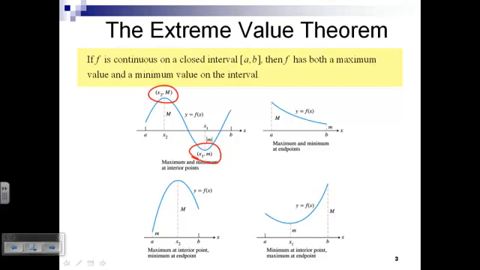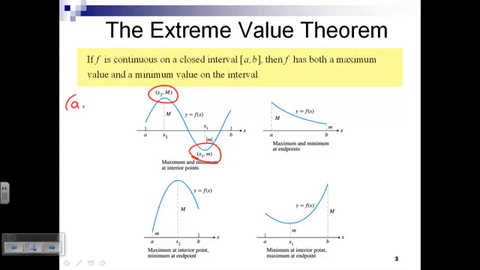By the way, all of these drawings have something in common. They're all on a closed interval. We're not looking at all the values that x can take on from negative infinity to infinity. We're on some restricted area of the x-axis. We're on a closed interval in that we are including the endpoints.